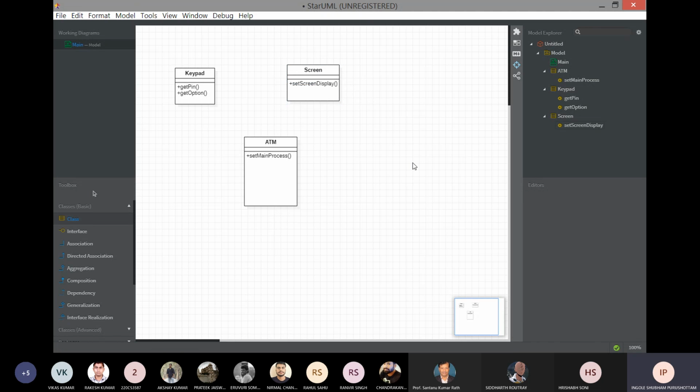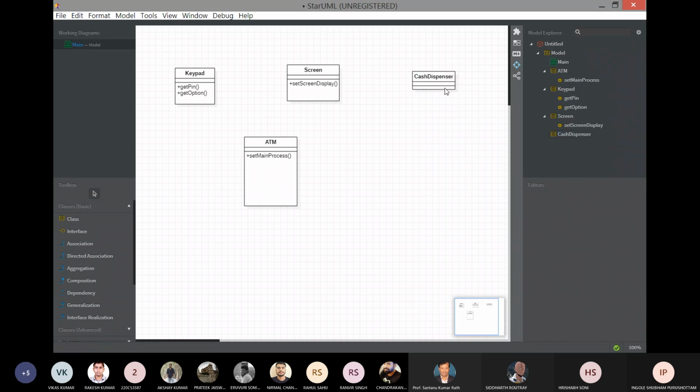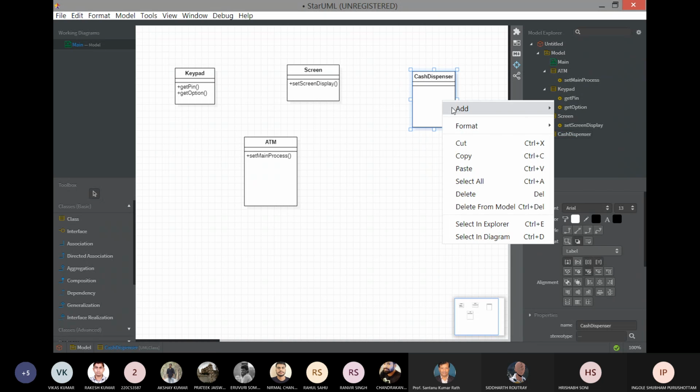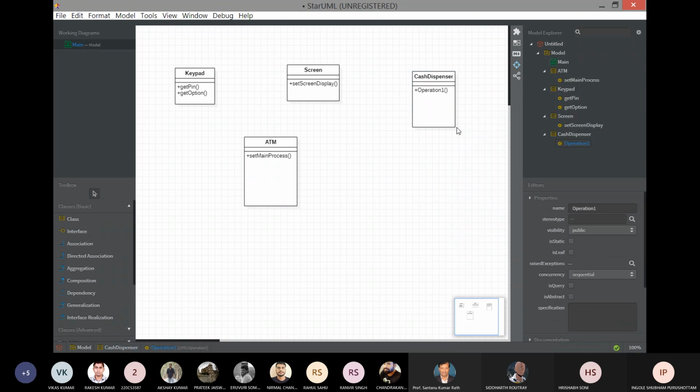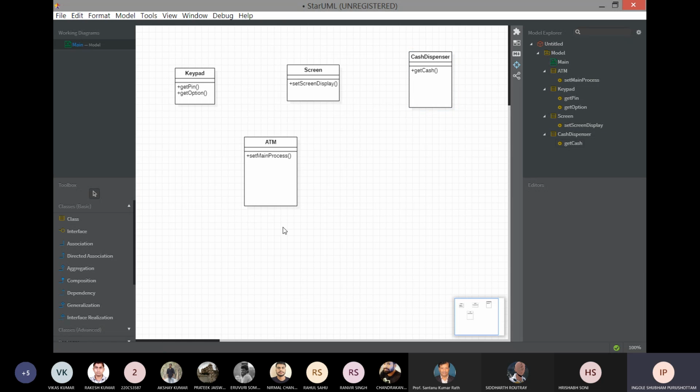Taken this class, and the third class I will take as a case. I will name it as get cash. Now, as we have seen previously, without ATM there won't be any keypad screen.